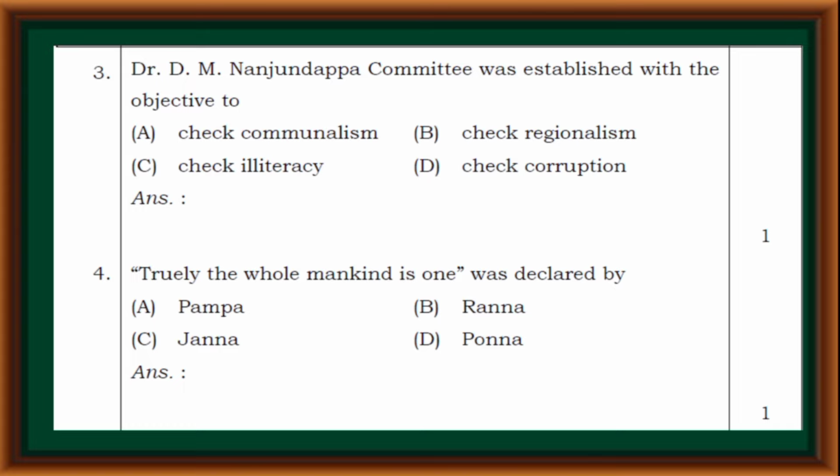Dr. D.M. Nanjundappa Committee was established with the objective to check communalism, check regionalism, check illiteracy, check corruption. Correct answer option B, check regionalism. Truly, the whole mankind is one was declared by Pampa, Ranna, Janna, Ponna. Correct answer option A, Pampa.